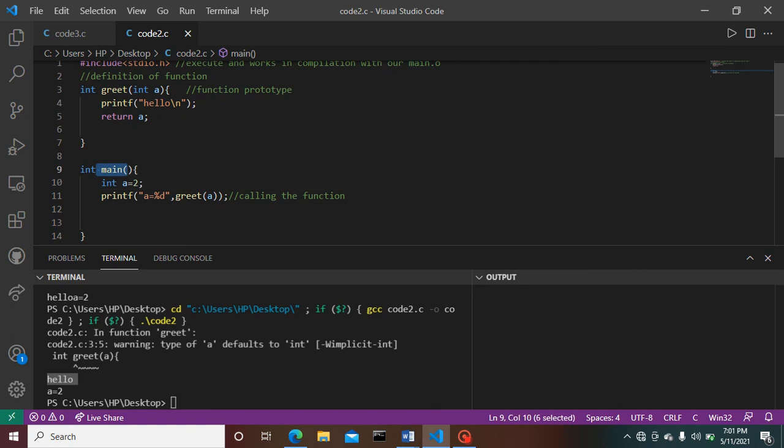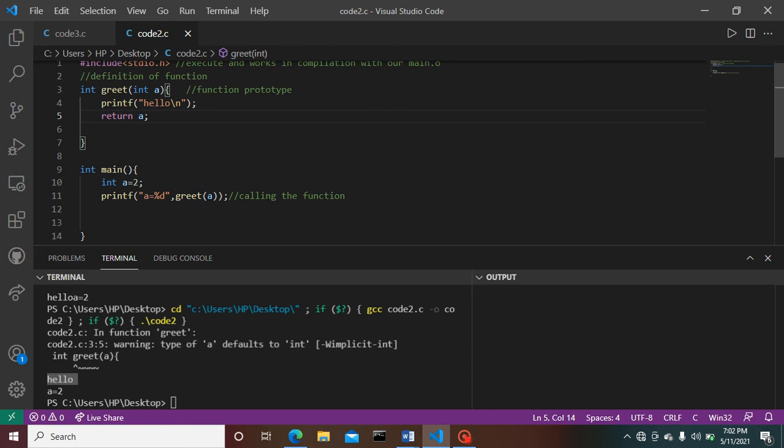But while we are calling it and it goes to the defining function, or when we call the function, this line number 10, int a equals to 2, becomes globally accessible to our function calling.